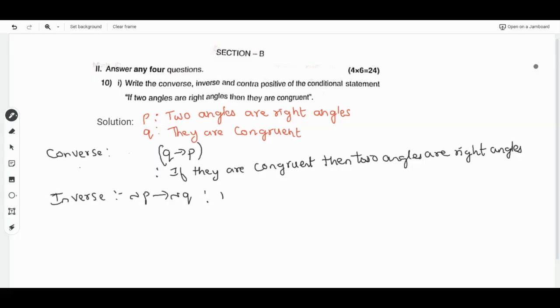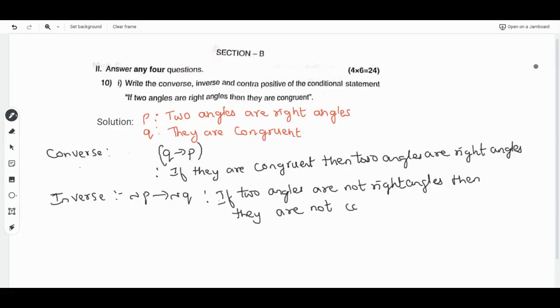So here, if two angles are not right angles, then they are not congruent.